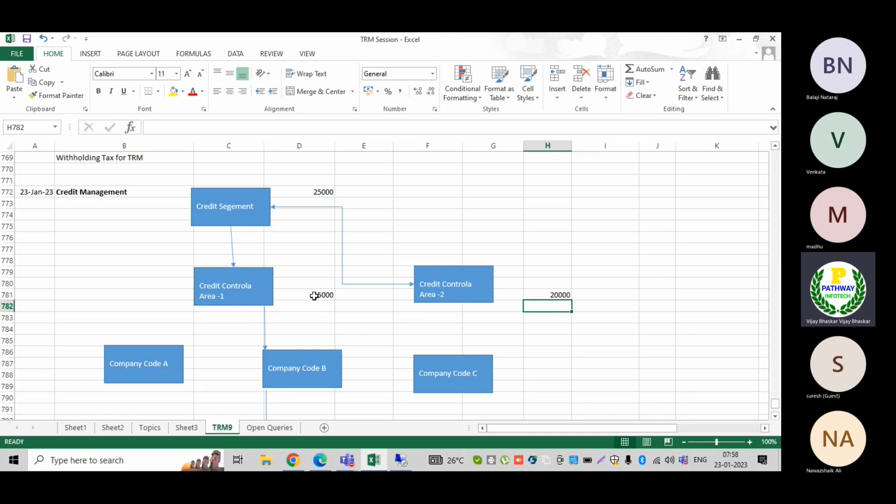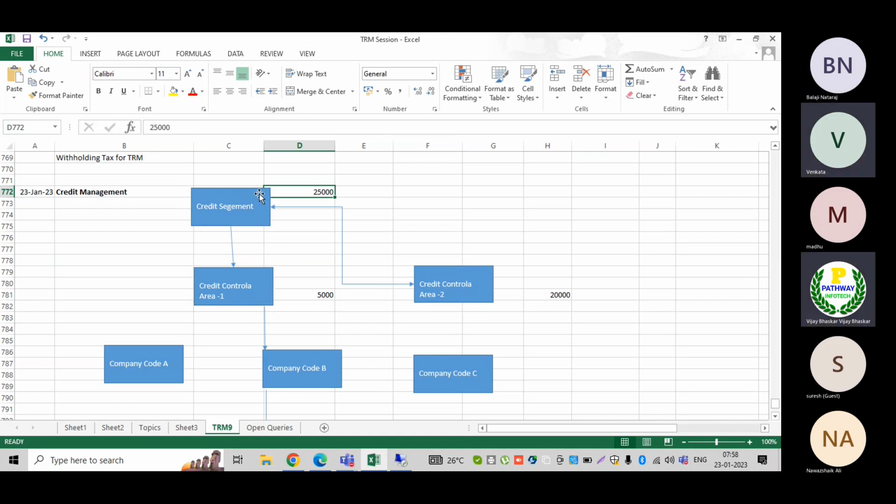Once that credit check is completed, the system goes to the top node level and checks whether the total limit is available for the customer's two credit control areas.